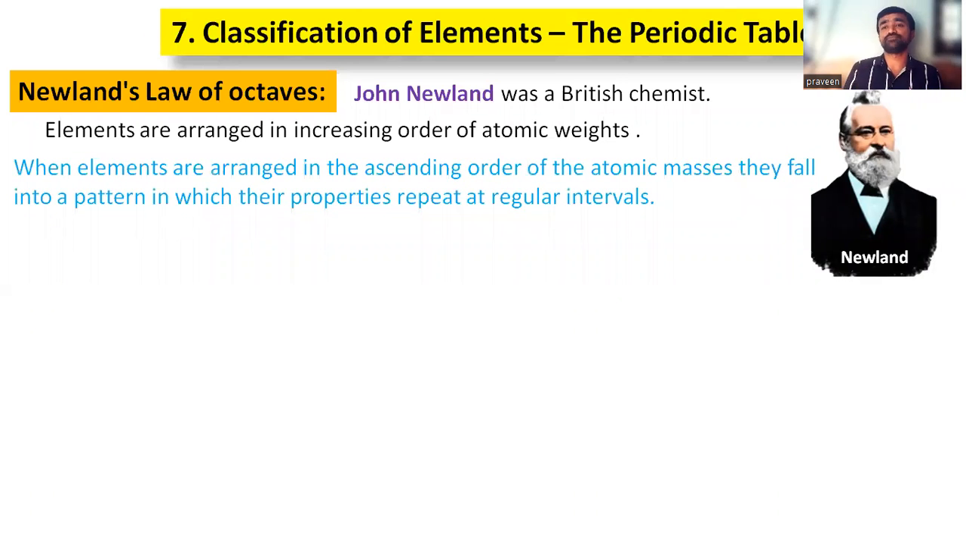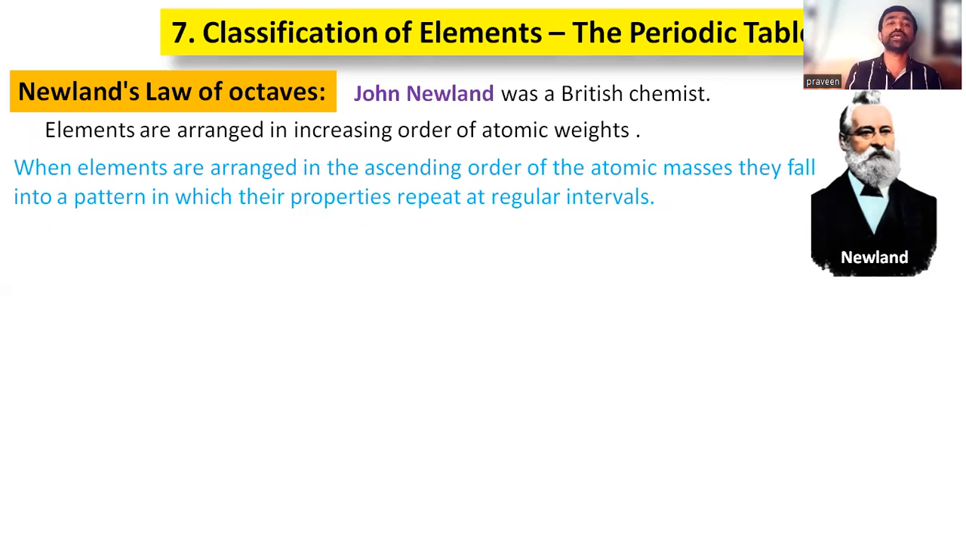He observed one pattern. Why is he arranging the elements in the increasing order of atomic weights? He arranged the elements as a group of 8 elements. So here, every 8th element is observed to have the chemical properties of the first element. That means it resembles the properties of the first element. Every 8th element resembles the properties of the first element. That means he observed a repetition of properties.